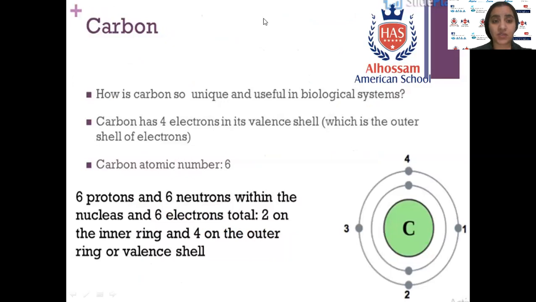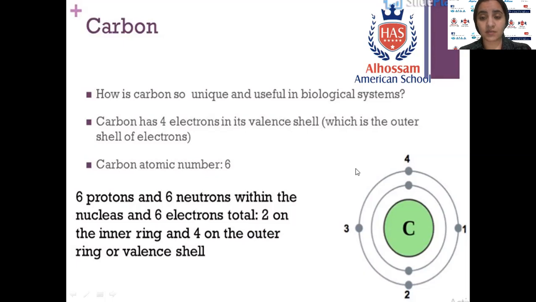As carbon is the basic unit of organic chemistry, we have to study carbon from the beginning. We said it is a unique element. It contains 4 electrons in its outer valence shell. Carbon, C6, contains 6 protons and 6 electrons, and also 6 neutrons. Whatever the number, the number of protons equals the number of electrons.